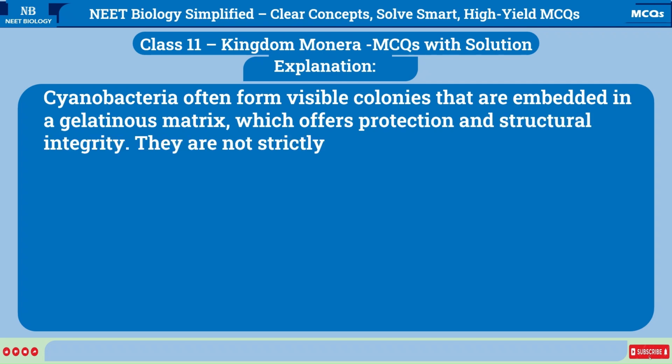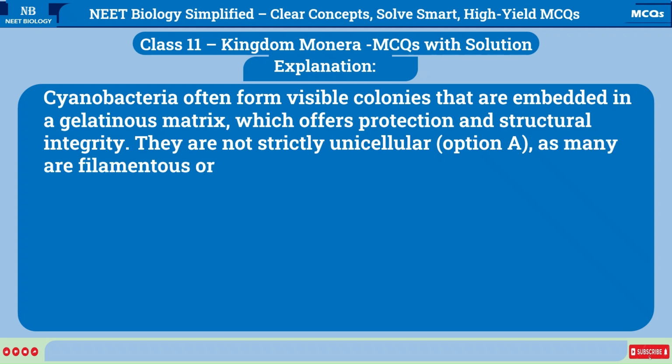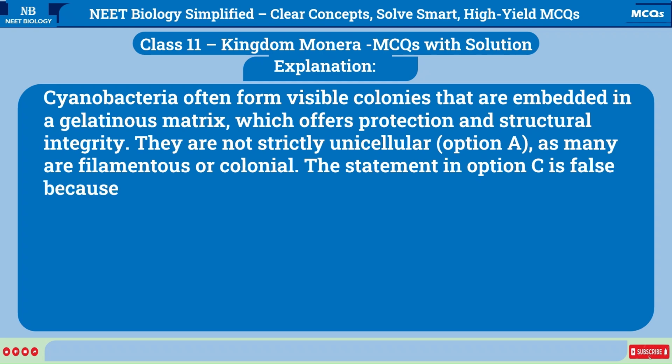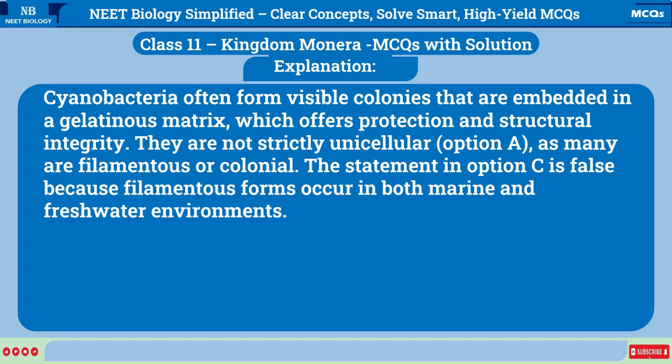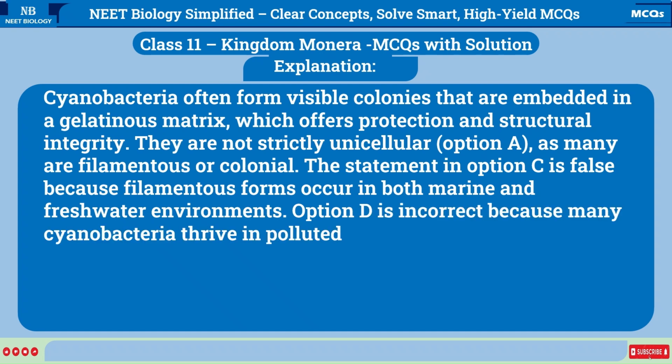They are not strictly unicellular, option A, as many are filamentous or colonial. The statement in option C is false because filamentous forms occur in both marine and freshwater environments. Option D is incorrect because many cyanobacteria thrive in polluted water, sometimes even contributing to eutrophication.